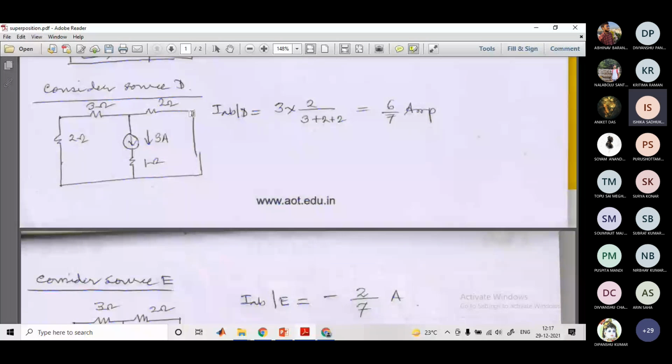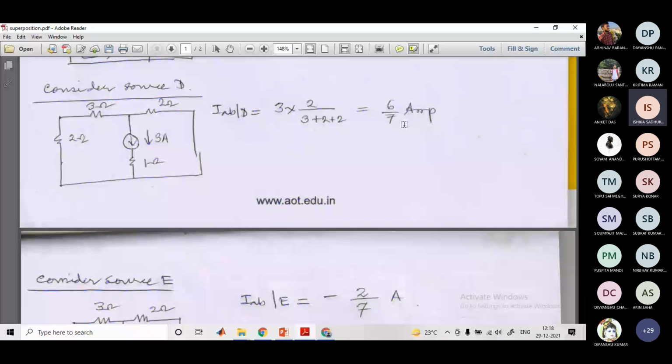5 into I5 equal to 2 into I2, isn't it? Because the drop across this will be the same. So 5 into I5 equal to 2 into I2. So we can write that I5 is to I2 equal to 2 is to 5. And the total current is I2 plus I5 equal to 3. So using the branching rule, the total is 3, divided in a ratio of 2 is to 5. So I5 will be 2 by 2 plus 5 into 3, so 2 by 7 into 3, that is 6 by 7.